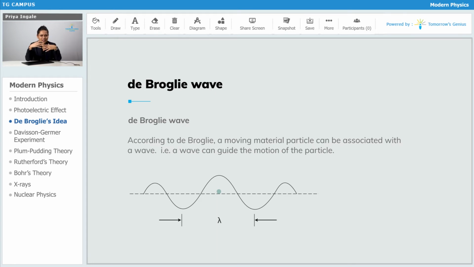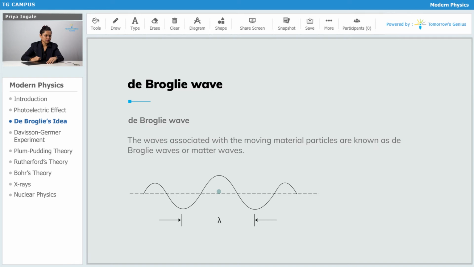That means at any instant we can check the position of the particle with the help of that wave. So the waves associated with a moving material particle are known as de Broglie waves or matter waves. We can call them de Broglie waves or matter waves, one and the same thing.